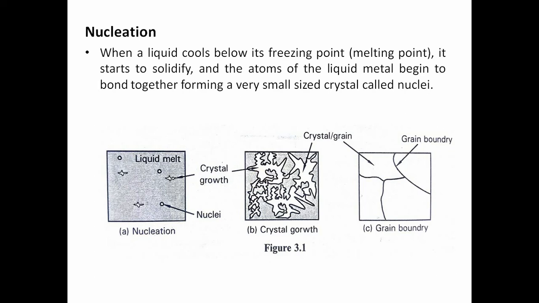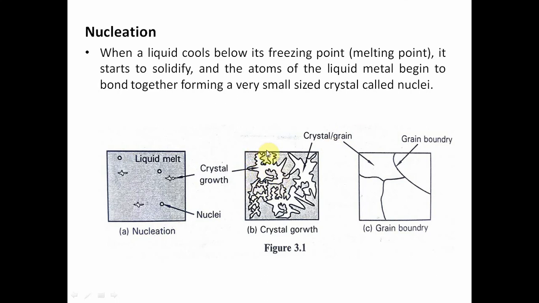The dendrites grow in different directions in each crystal, and finally, when one dendrite impinges upon the adjacent growing dendrite, a grain boundary forms here, as you see in figure C. The crystal growth continues until all the available liquid metal has solidified. Every particle of the liquid metal will grow into the crystal or grain structure.